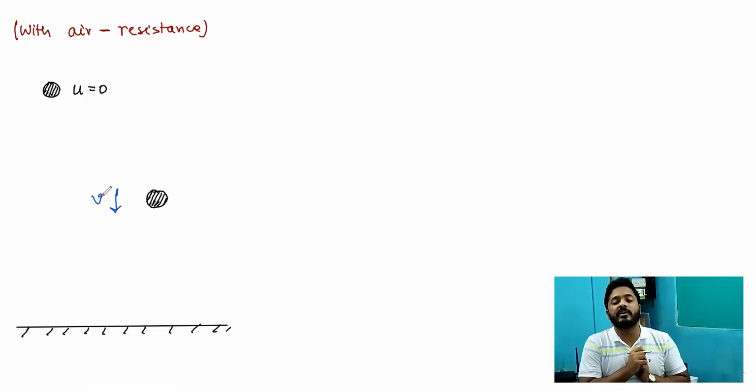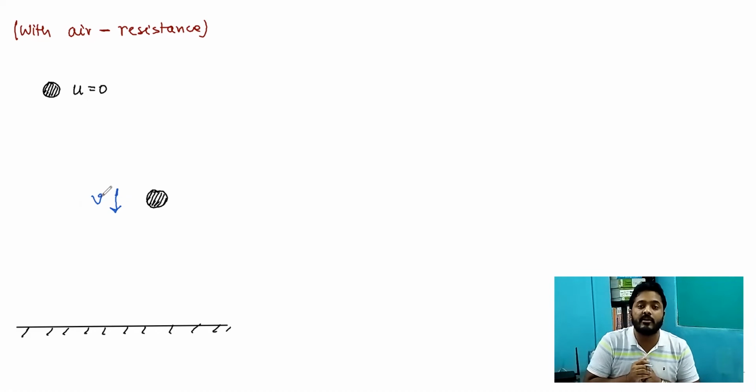So v is the instantaneous speed. What is instantaneous speed? The speed of the ball at that time. Here we say the force due to air resistance is proportional to velocity and will be directed opposite to the direction of velocity.